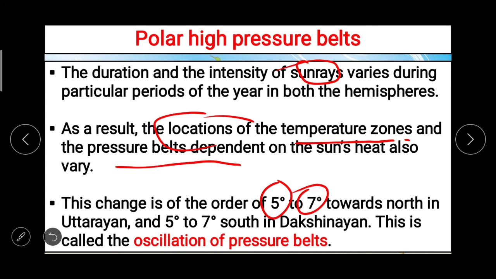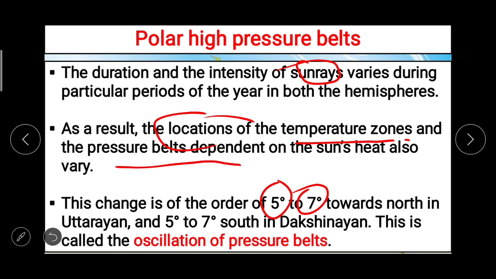So due to the effect or influence of temperature, pressure belts on the earth's surface, which we have, are equatorial low pressure belt, mid latitudinal high pressure belts, subpolar low pressure belts and polar high pressure belts.